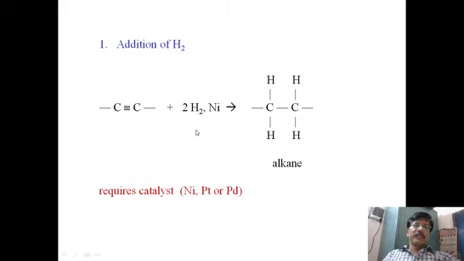So this is what we do. The catalyst can be platinum, nickel or palladium, any catalyst where H2 is attached. This is how it first attaches to a metal surface. After that it attaches to the alkyne. So this is direct hydrogenation, the conversion of alkyne into alkane. So no middle step.